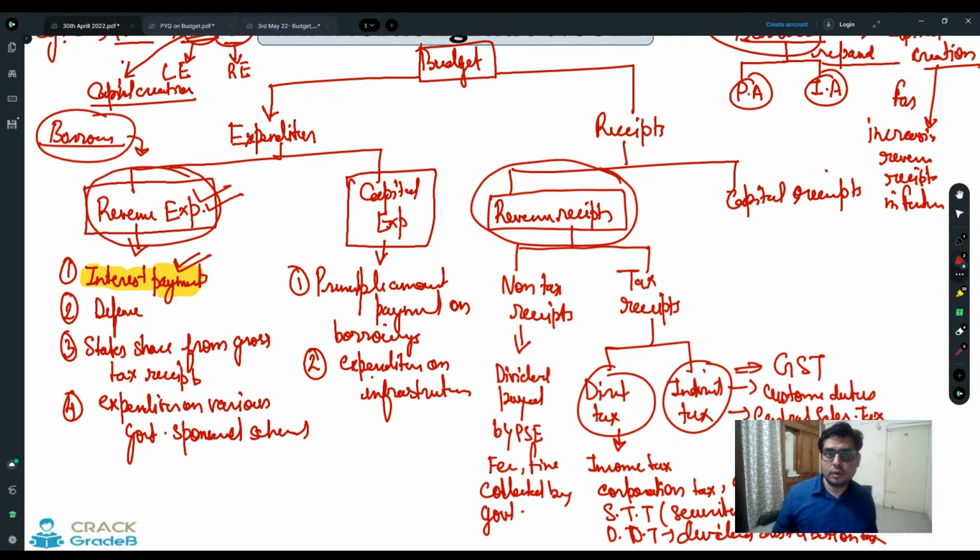And when you fulfill your promise by borrowings, that means later on you have to pay the principal amount and interest amount. So the principal amount is going to increase and the interest amount is also going to increase, and if you do not have extra sources of income, then definitely your government is going to be in deep crisis. Sri Lanka is an island nation. For them, the most important source of income is tourism.